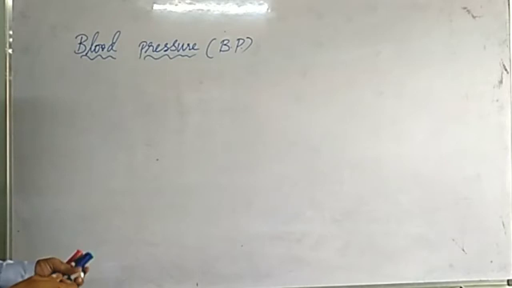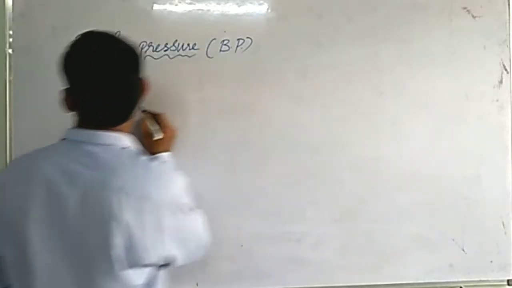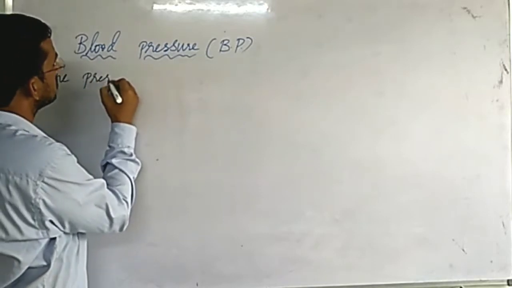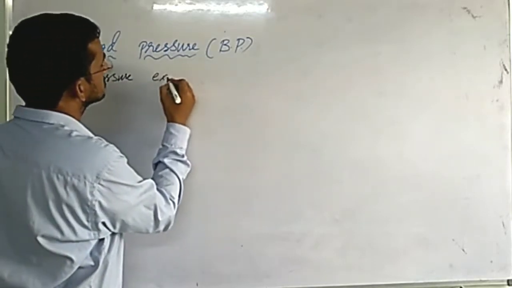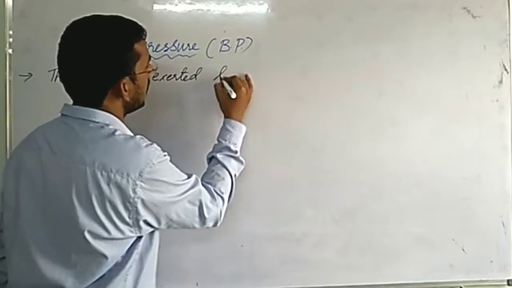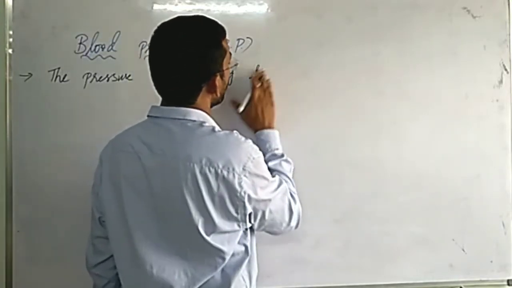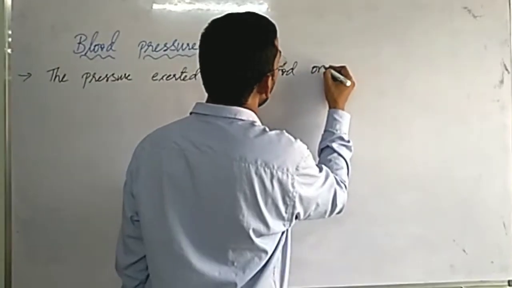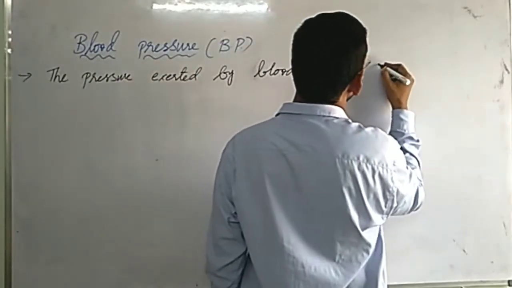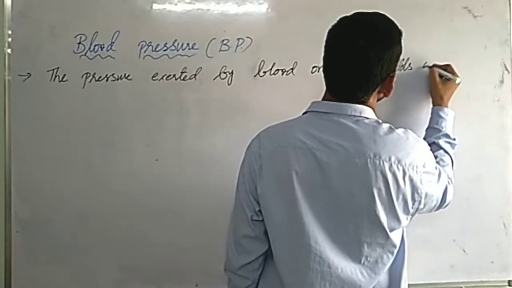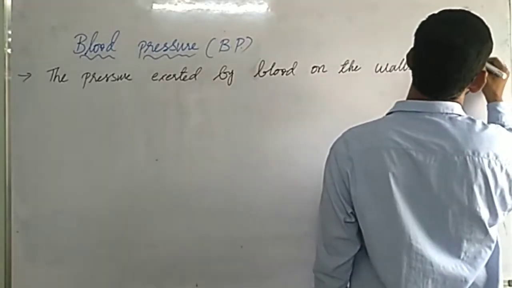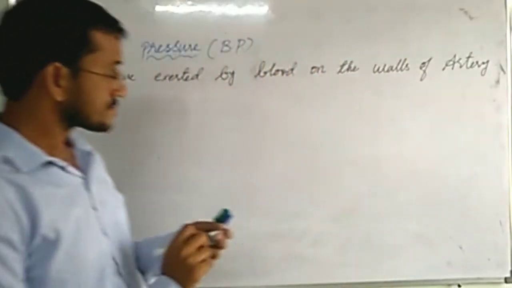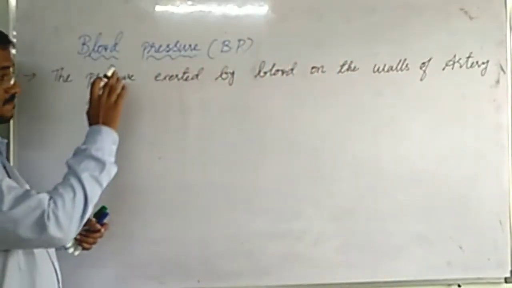So I'll write the definition here. The pressure exerted by blood on the walls of blood vessel, that is artery. This is called as blood pressure.